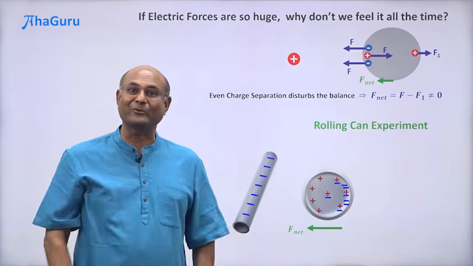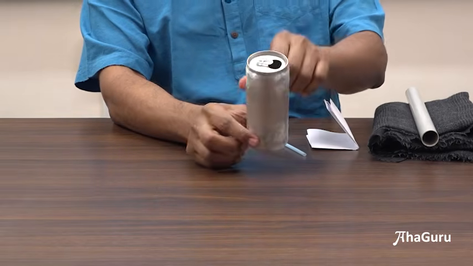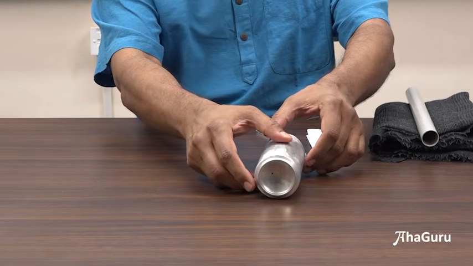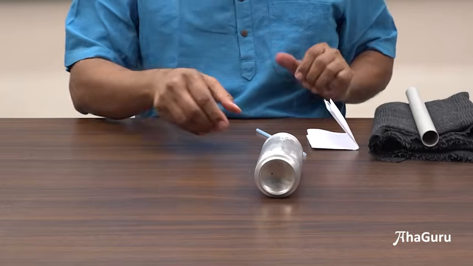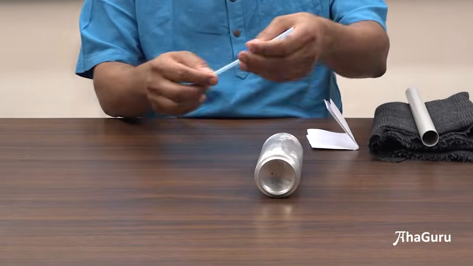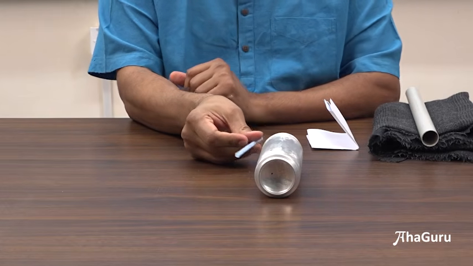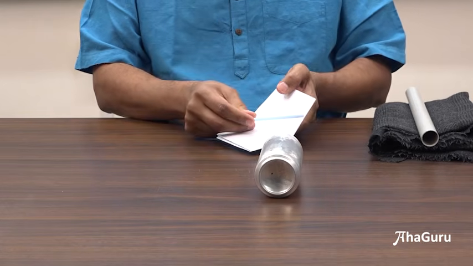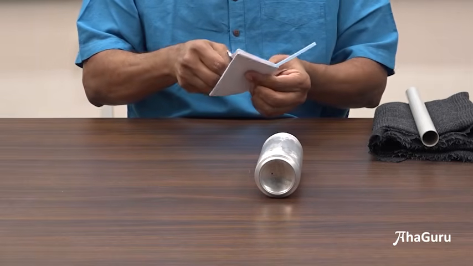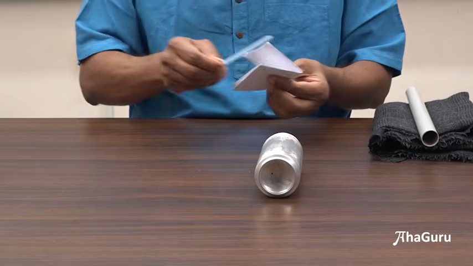Can we do this experiment and really see this effect? Yes, let us try that out now. Let us now do a fun experiment using this soft drink can. It's an aluminum can, metal can. Okay, so I'm going to place this can like this. Right now the straw is not charged. I have touched it all over, so it's not charged. If I bring it close, nothing happens. But if I now charge it, how will I charge it? By rubbing it on a piece of paper. Okay, so once I charge this straw, you will see a nice different effect.